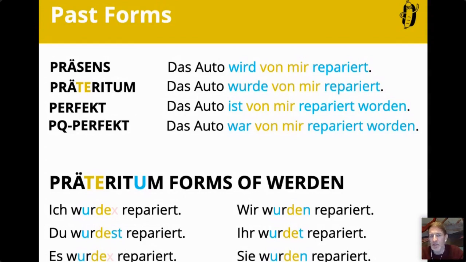So the Präteritum form is very simple. But if you want to do this, the simpler form is the perfect, if you ask me, because it's always ist worden. There's nothing to think about. And then ist you can conjugate blindly, I hope. If I call you at 3 at night, you should say second form plural ist is ihr seid, and so on.